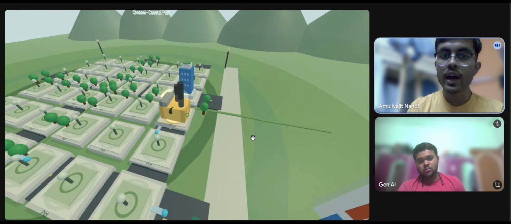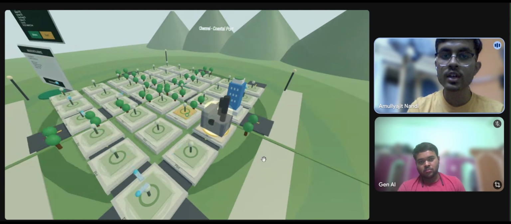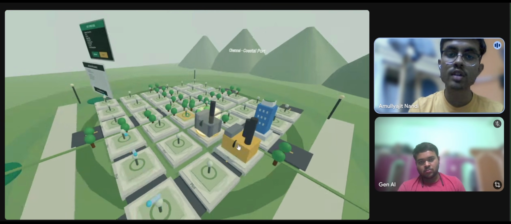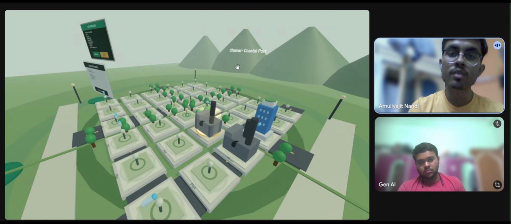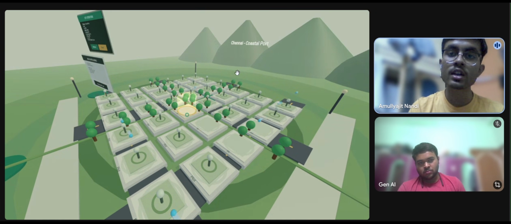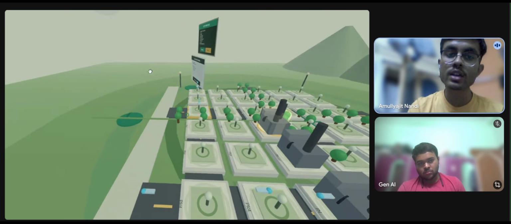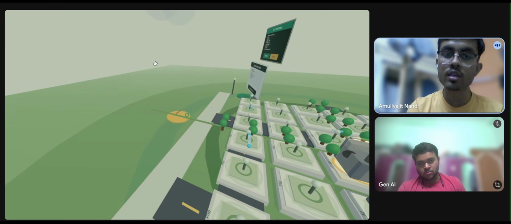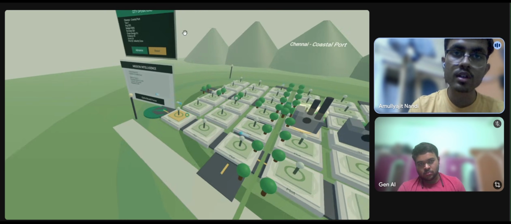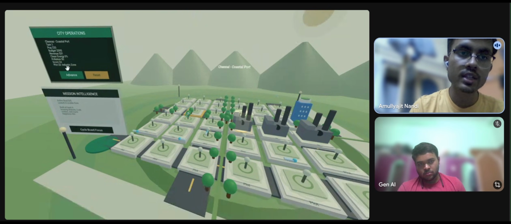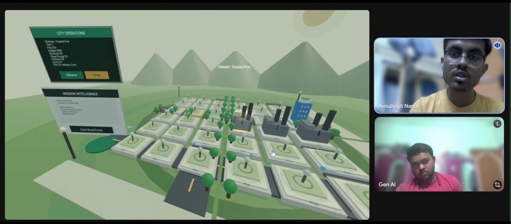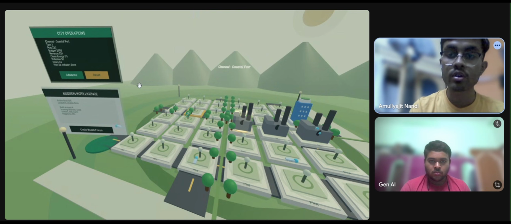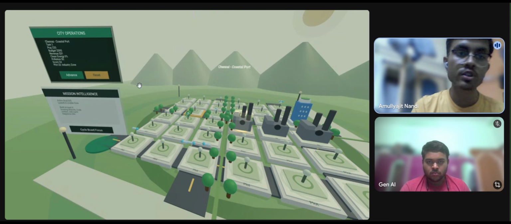So as the number of industry zones increases, we can see that the sky becomes red shaded because the pollution is increasing. So we can even visualize the pollution from this dashboard in percentage. Like from these city operations dashboards, we can see that clean energy is 0% because the industry zone is much more than the residential ecology, and the pollution is 50 because it was initially 0.